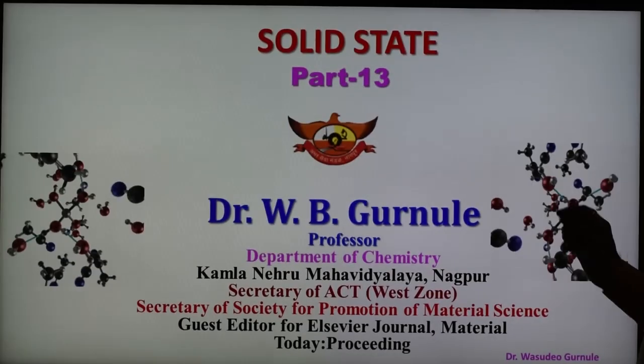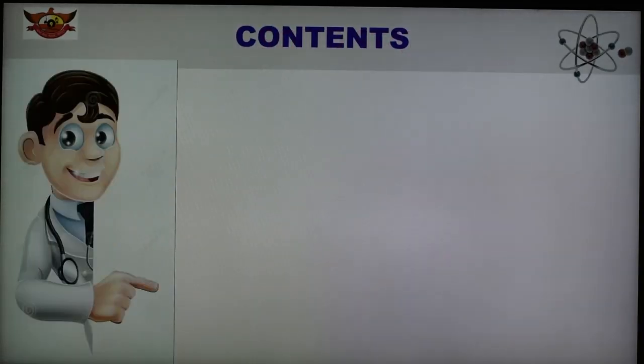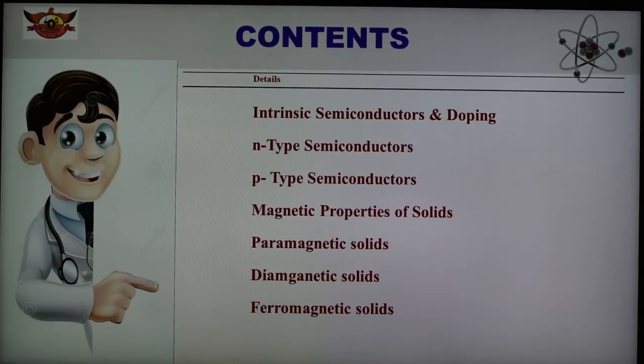Also, in today's part we are discussing the magnetic properties. As we know, solids have three types of magnetic properties: diamagnetic, paramagnetic and ferromagnetic materials. All of this we are discussing in today's presentation. Today's topic is solid state, and this is part number 13 of the solid state. In this part we are discussing the intrinsic semiconductor and also doping, the types of semiconductor, n-type and p-type, and magnetic properties, that is paramagnetic, diamagnetic and ferromagnetic solids.